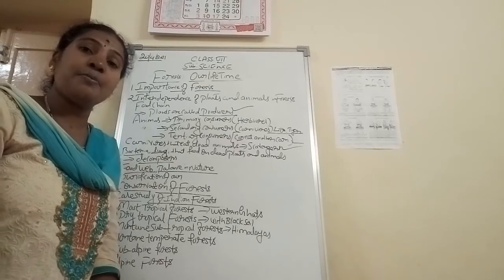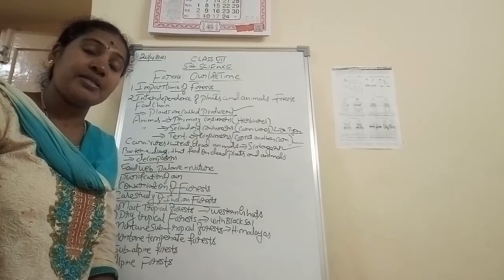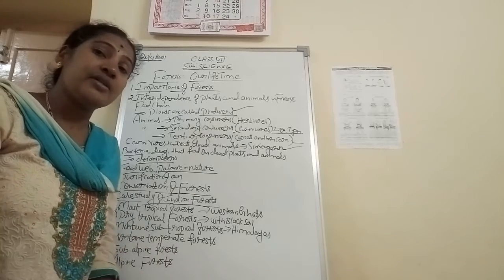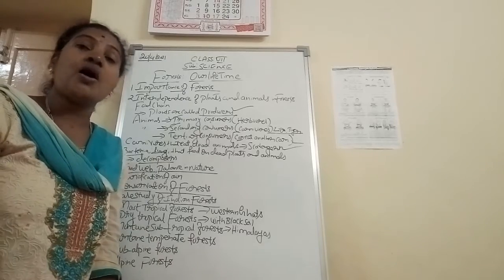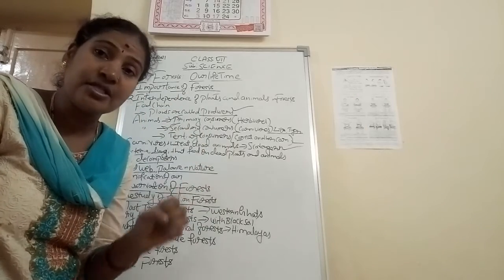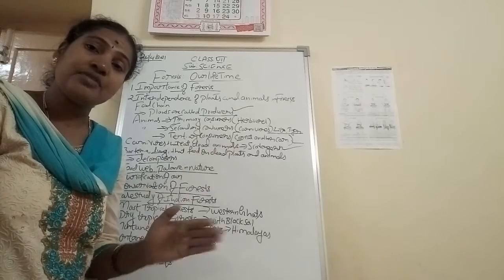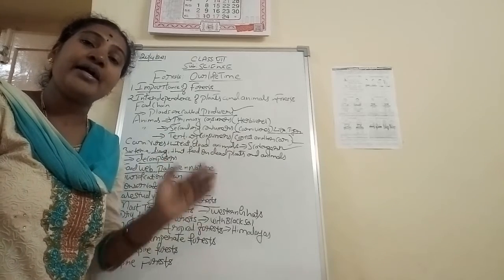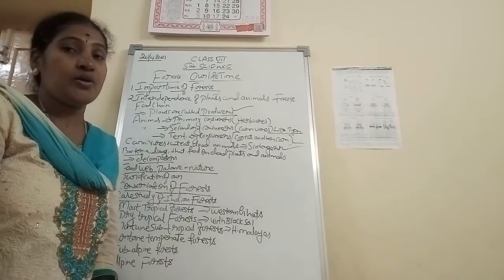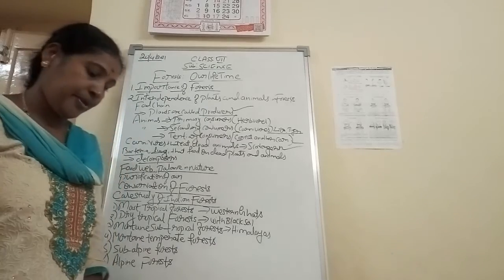Suppose only oxygen percentage is there, there is no carbon dioxide, means without the carbon dioxide the plants will not be able to produce the oxygen. So in such a way the percentage of oxygen is also important in the atmosphere. Then in the simultaneous way each and every plant, tree, and animal is also important in the nature. That is known as a balance in the nature.